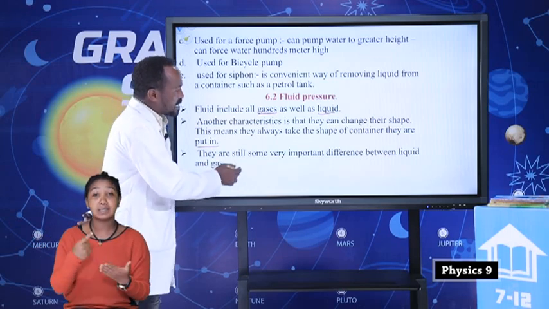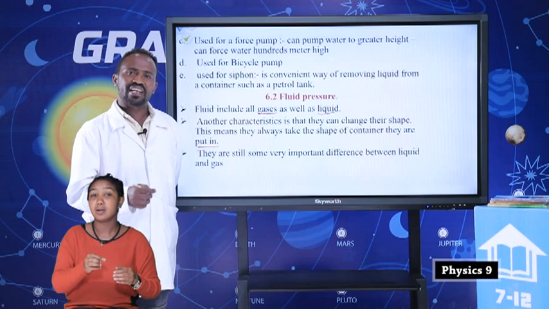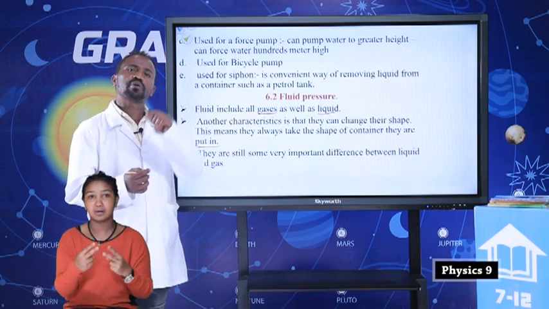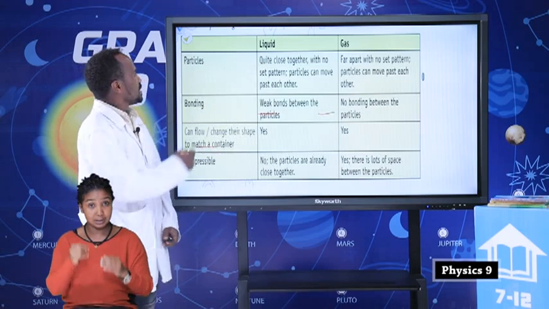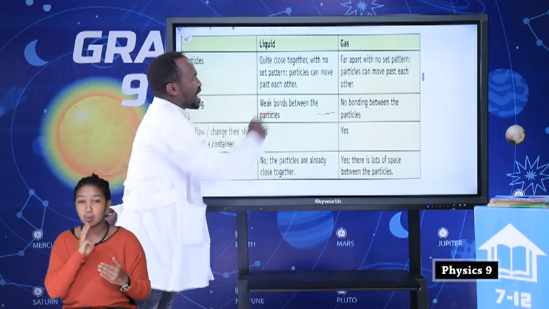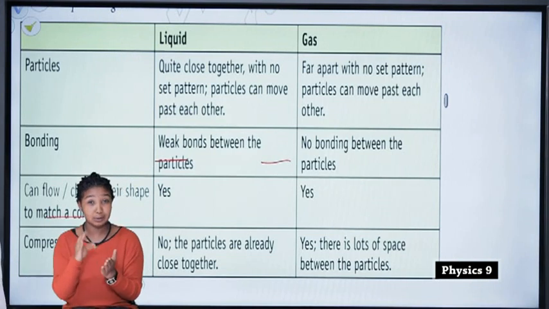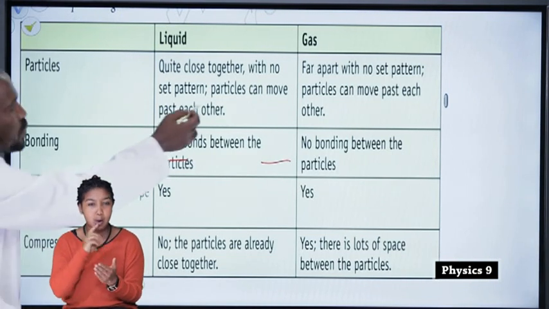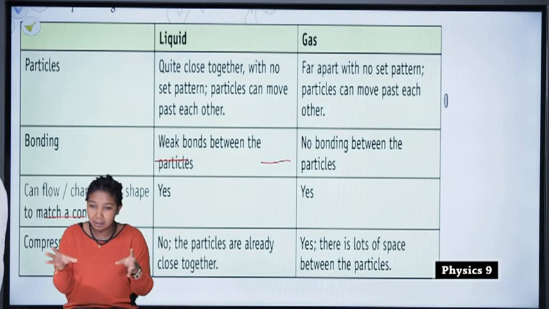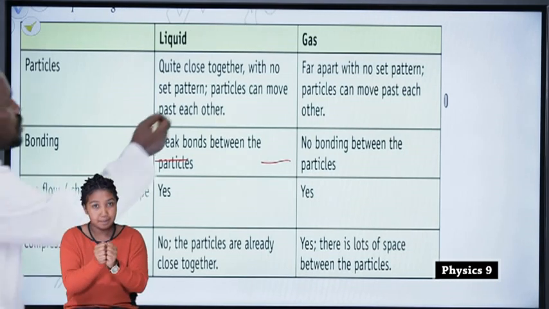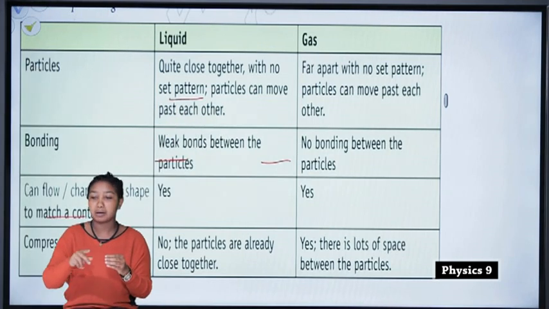There are still some very important differences between liquid and gas. Students, let us see the common differences between liquid and gas in this table. In a liquid, the particles are quite close together with no set pattern, and particles can move past each other.